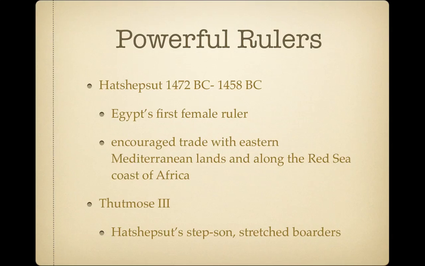During the New Kingdom, Egypt's first female ruler took charge. Her name was Hatshepsut, and she exercised all the rights of a pharaoh. From about 1472 BC to 1458 BC, she encouraged trade with eastern Mediterranean lands and along the Red Sea coast of Africa. Her stepson, Thutmose III, took over as pharaoh once he reached adulthood. He was a great military general, and he stretched Egypt's borders to their greatest extent ever.